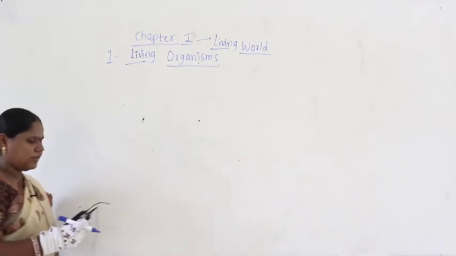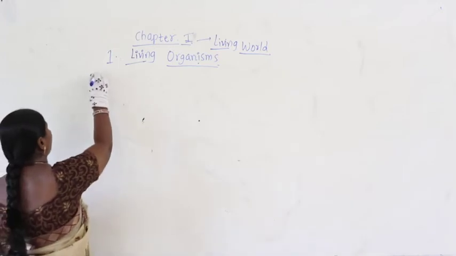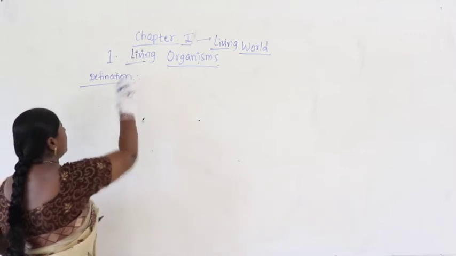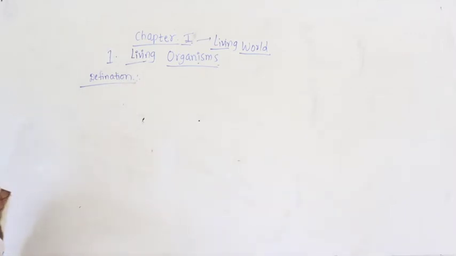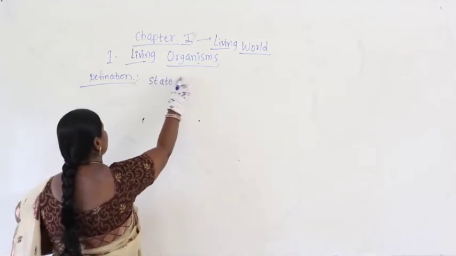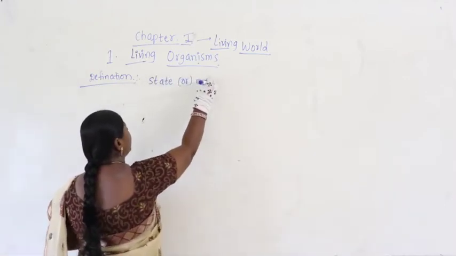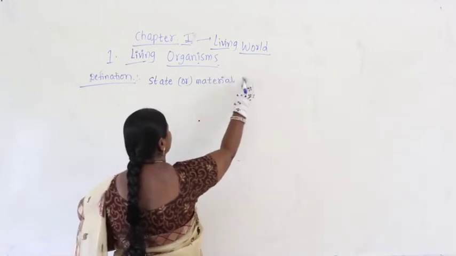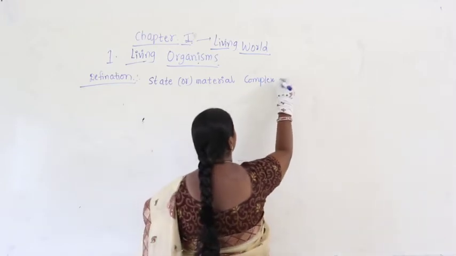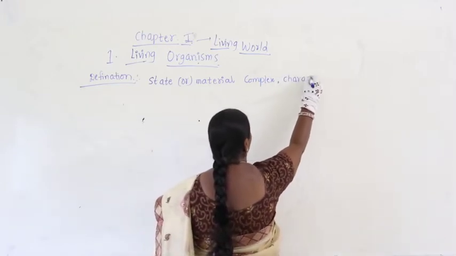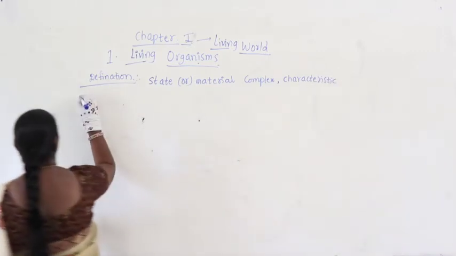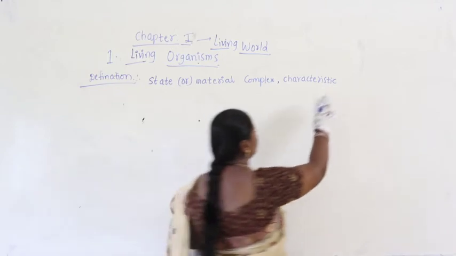Now what is the thing we are going to study? We are going to study now about a definition. What is the definition here? A state or a material complex characteristic of an individual, or better you can write down, there are many characteristics.